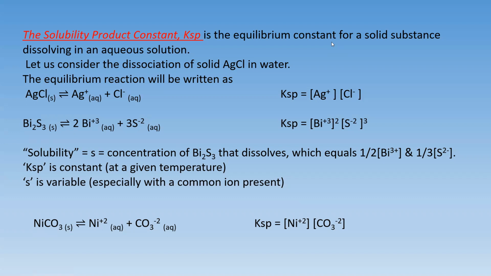The solubility constant can be affected by temperature, pressure, and molecular size, and it's important for determining solubility, predicting if a precipitate will form, and understanding the common ion effect. So let's see. Here we have an example, that is AgCl solid undergoing equilibrium. It converts into Ag+ ion and Cl- ion, whereas Ksp is equal to the product of the concentration of Ag+ ion and Cl- ion. Here we have a few more examples of bismuth sulfide and nickel carbonate as well.